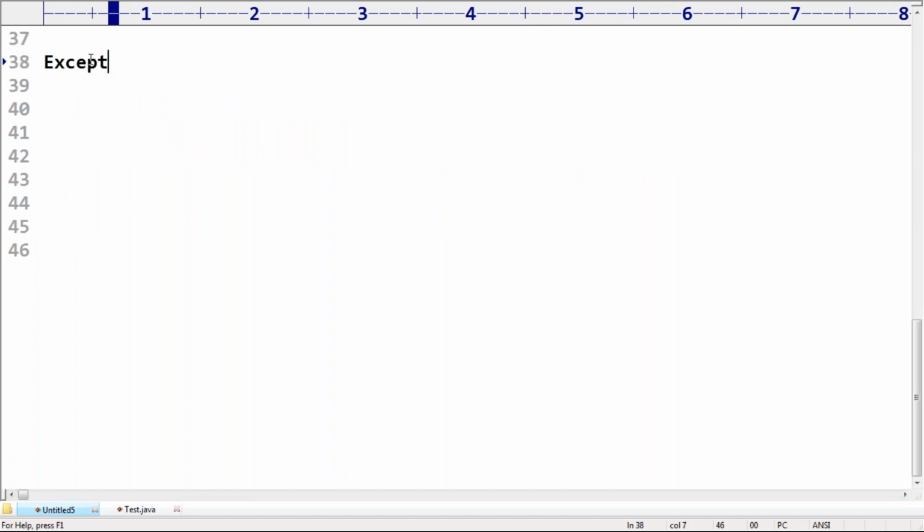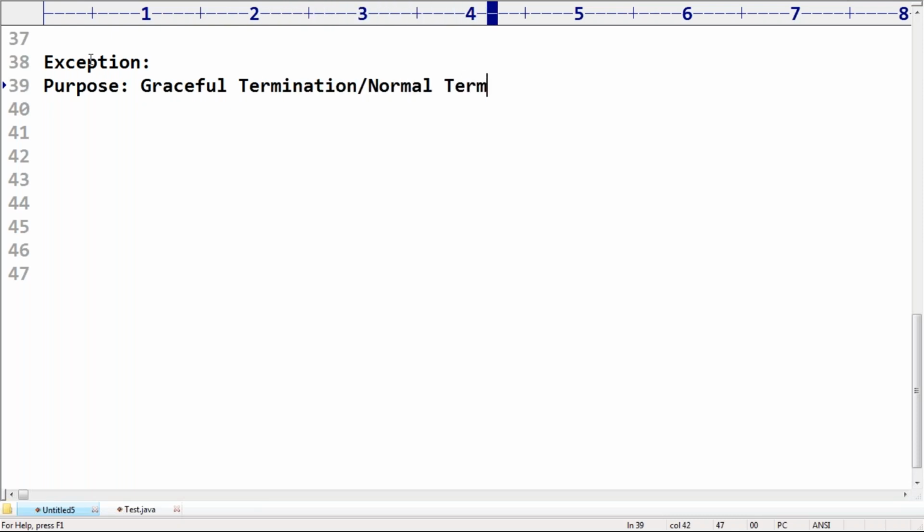Up to this we covered only 3 words. What is exception? In a single word, an unexpected, unwanted event that disturbs the normal flow of the program is called an exception. Next, what is the purpose of exception handling? The main purpose of exception handling is graceful termination of the program, or normal termination. Sir, I don't want abnormal termination.